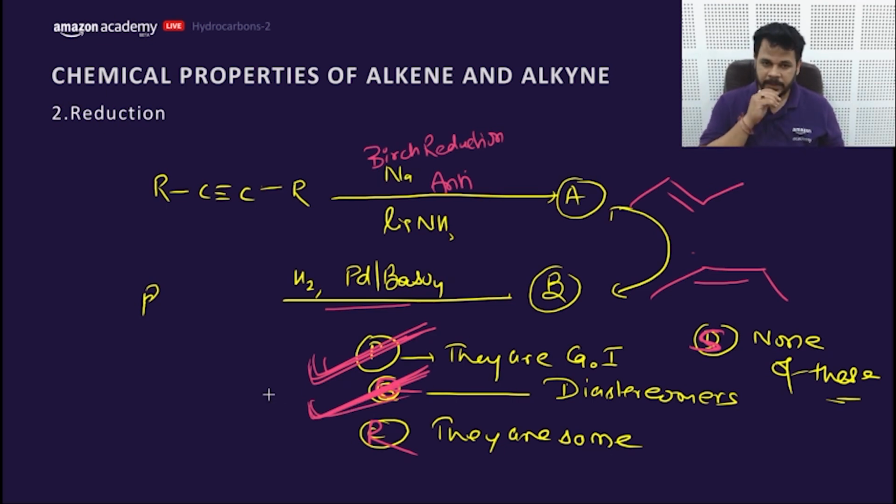Why are they diastereomers? Diastereomers, by definition, are stereoisomers which are not mirror images of each other. Cis and trans are stereoisomers. Are they mirror images of each other? No. That means they fit into the definition of diastereomers. That's why cis and trans geometrical isomers are diastereomers. Not all geometrical isomers are diastereomers, there are other cases, but usually all geometrical isomers are diastereomers. Clear? Let's move to the next part.